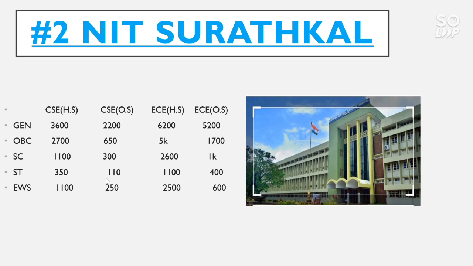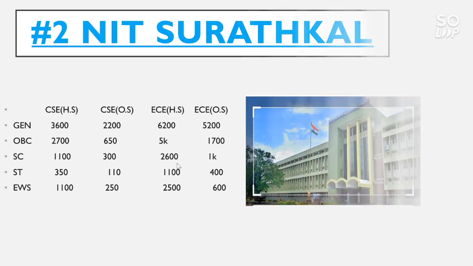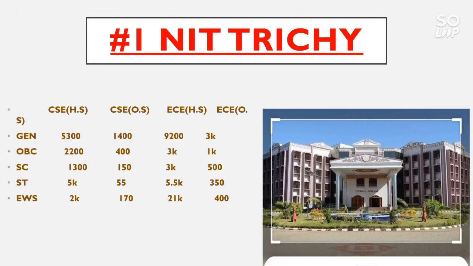and EWS 250. For EC home state, the general category cutoff goes to 6,200, for OBC 5,000, for SC 2,600, for ST 1,100, for EWS 2,500. For EC other state, the general category cutoff goes to 5,200, for OBC 1,700, for SC 1,000, for ST 400 and for EWS 600. Now talk about the number 1 NIT, that is NIT Trichy.